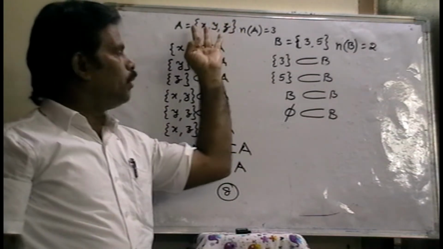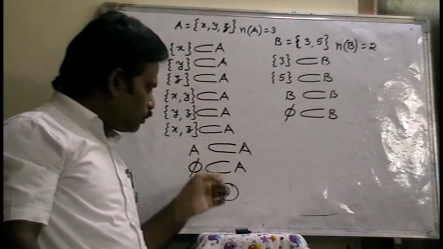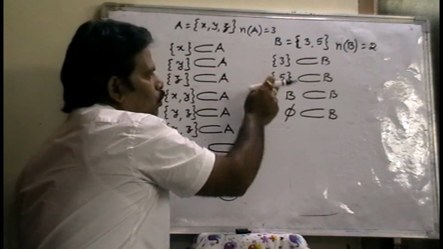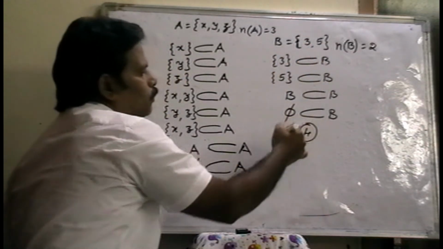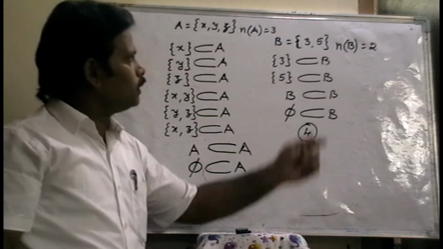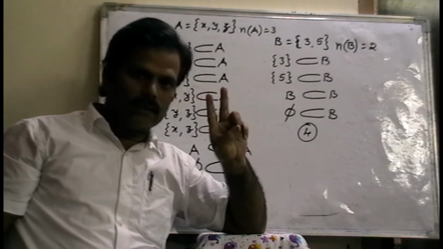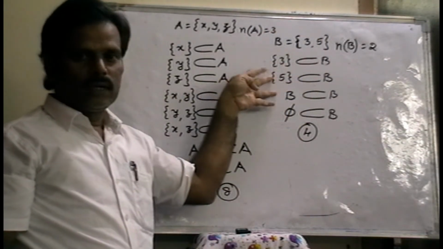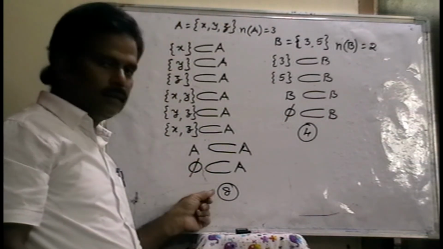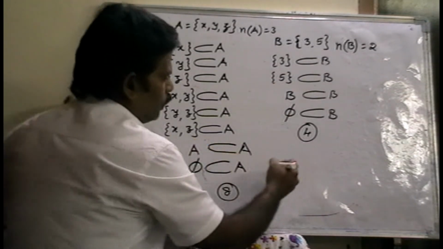If 3 elements are there, for that set we can write 8 subsets. If there are only 2 elements, 1, 2, 3, 4, we can write 4 subsets. Why? Because this set has only 2 elements. If a set consists of only 2 elements, we can write 4 subsets. If a set consists of 3 elements, we can write 8 subsets.